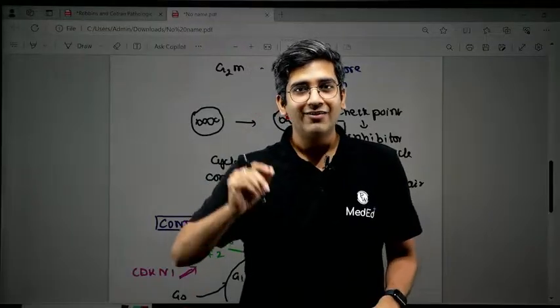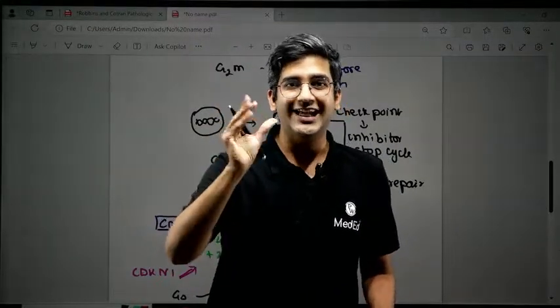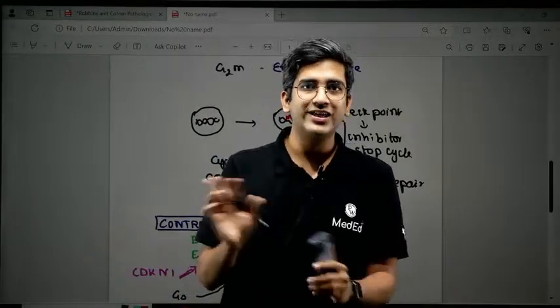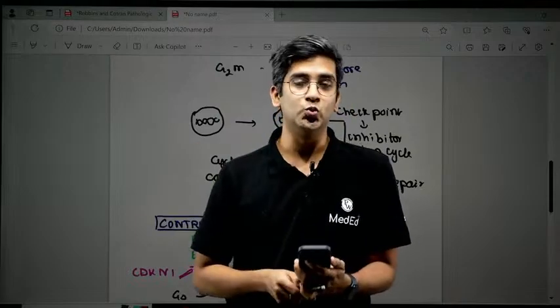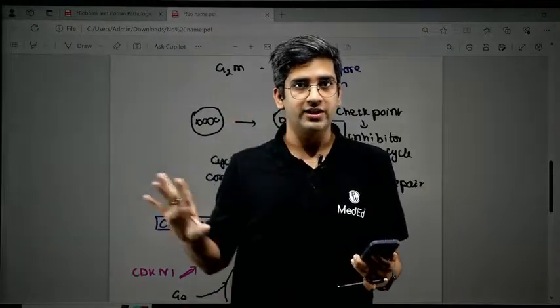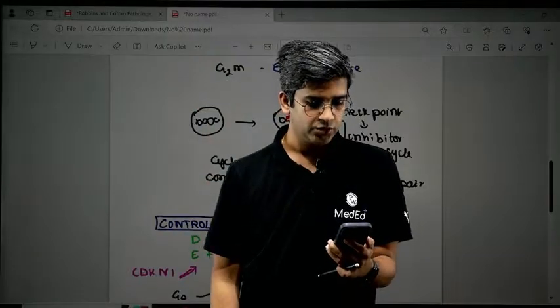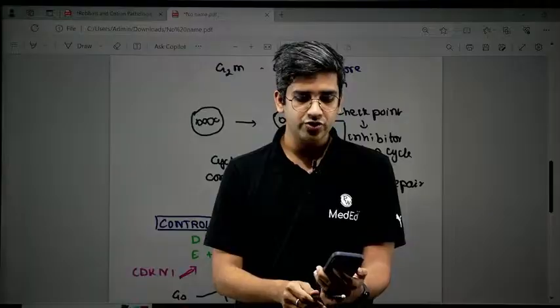Okay? So I have stopped a cell which has a mutation in G1S. Tell me what should be the outcome. Should I repair the error or should I kill the cell? Comment what you will do. I have found out there is a mutation. I have stopped it. So what do I do? Should I repair or should I kill? Am I right in saying that I should repair?